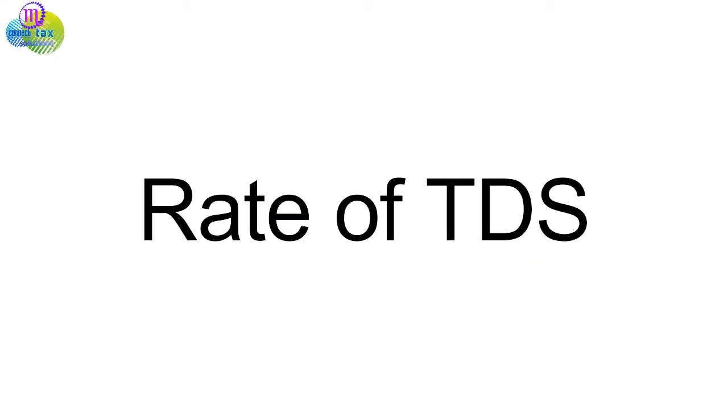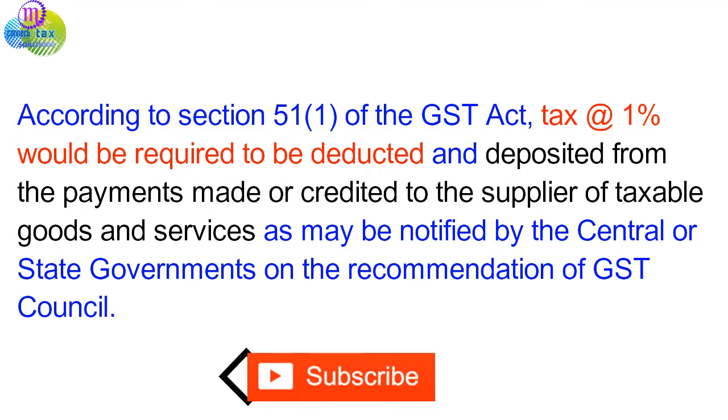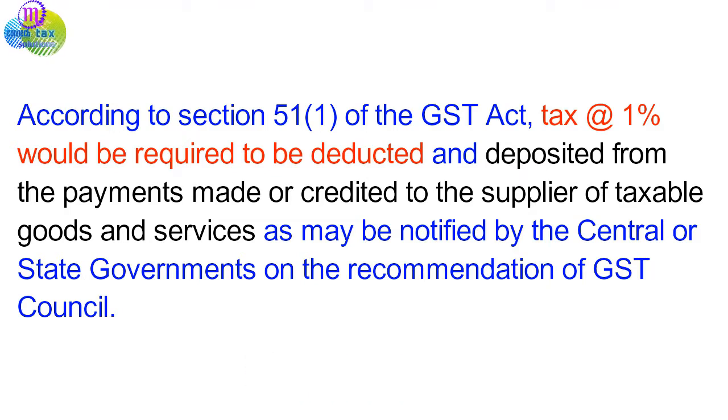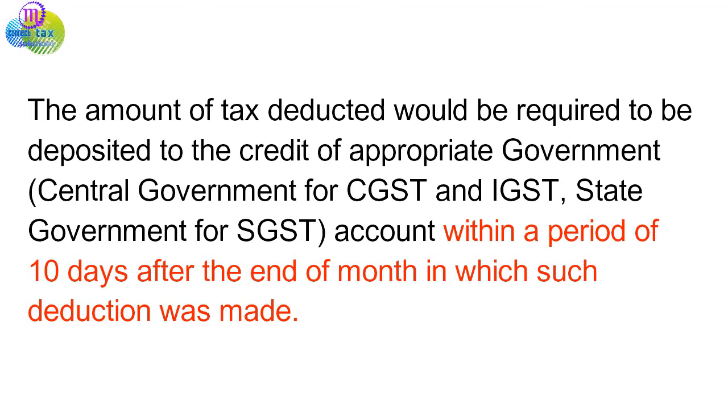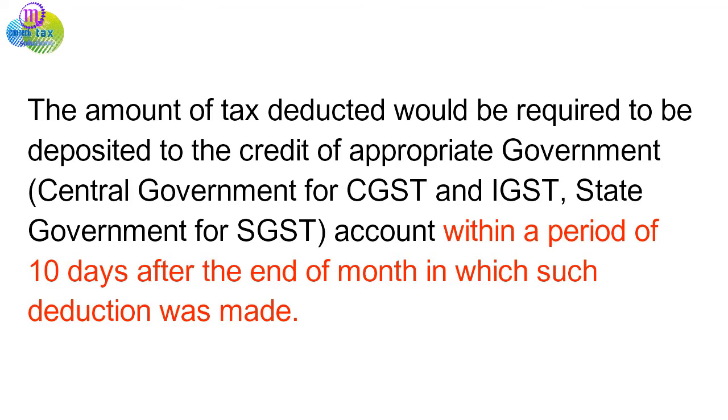Rate of TDS. According to Section 51(1) of the GST Act, tax at 1% would be required to be deducted and deposited from the payments made or credited to the supplier of taxable goods and services as may be notified by the central or state governments on the recommendation of the GST Council. Deposit of TDS. The amount of tax deducted would be required to be deposited to the credit of the appropriate government: central government for CGST and IGST, state government for SGST,